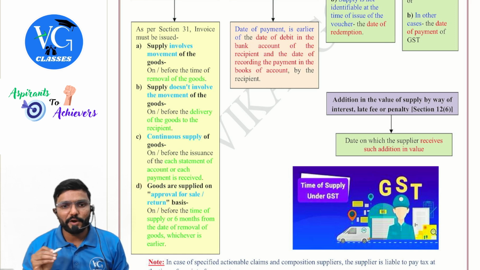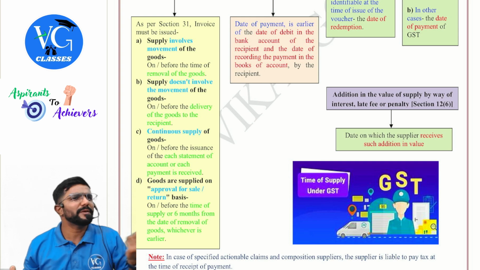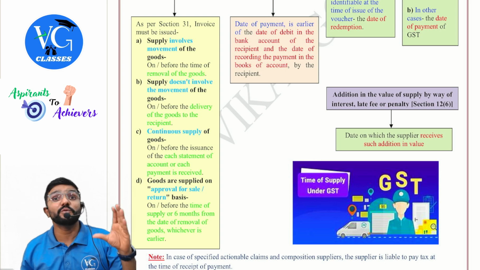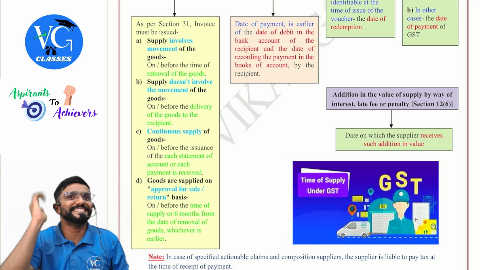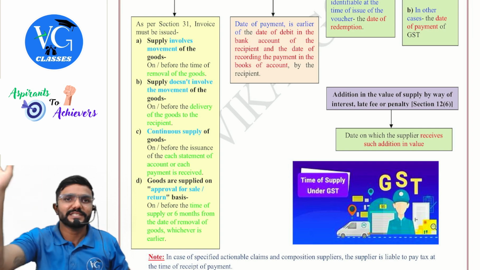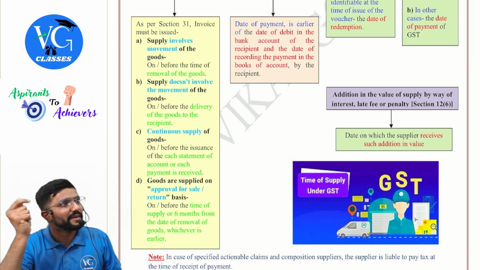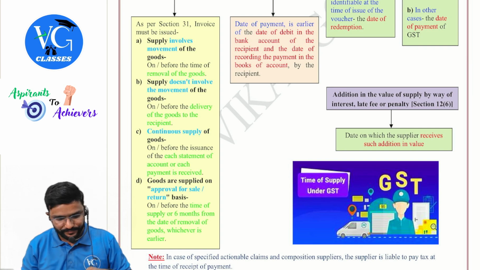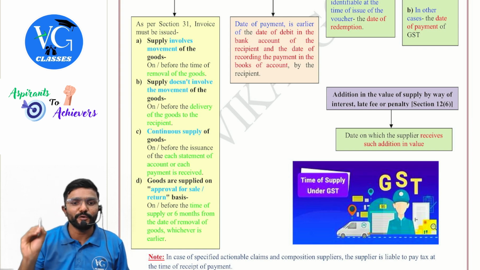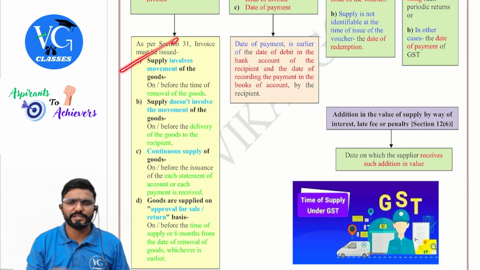Then goods supplied on approval for sale or return basis. In that case, if sale is made, at the time of sale, invoice has to be issued. Sir, I have supplied goods to the recipient and I have given more than 6 months time for him to accept or reject it. You may give however much time you want, but in GST they are telling that at the end of 6 months, it is considered as supply. Sir, he has not yet accepted. No problem. At the end of 6 months, for GST purpose, it is deemed to be supply. So, on or before the time of supply or 6 months from the date of removal of goods, whichever is earlier. See, by chance, if the question is silent, go with this.